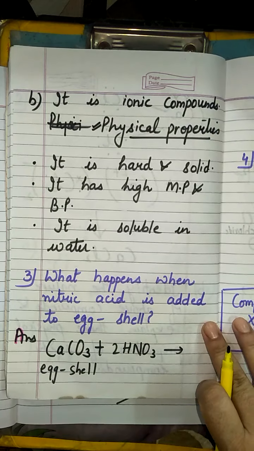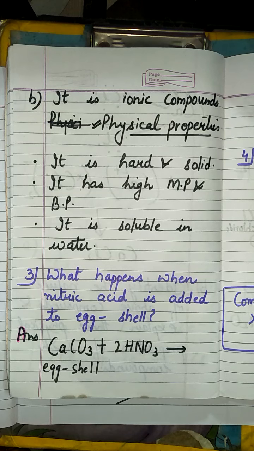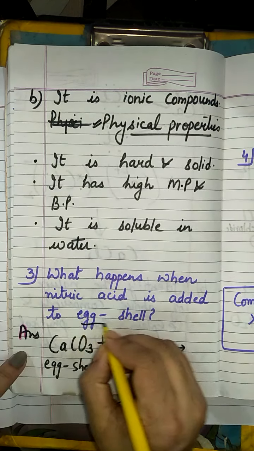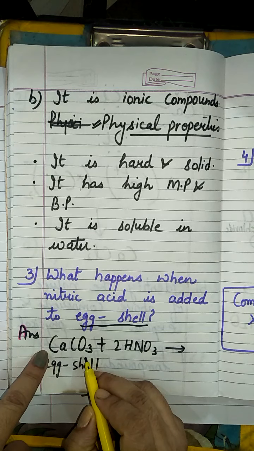Then question number 3. What happens when nitric acid is added to eggshell? See, eggshell. What is eggshell? Eggshell is calcium carbonate.